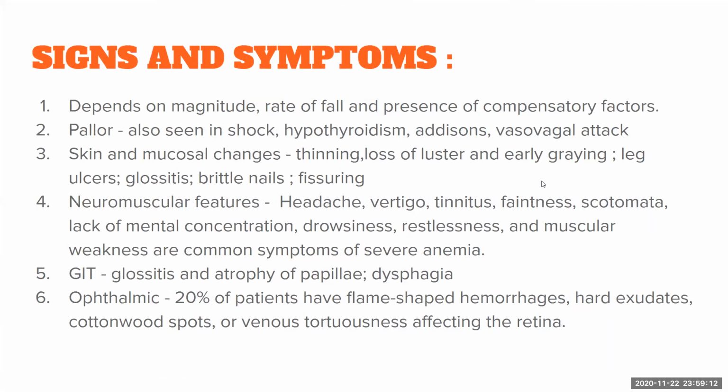Coming into the signs and symptoms, the signs and symptoms depend on magnitude, rate of fall, and the presence of compensatory factors. Compensatory factors in the sense the adaptation of the body to decrease in hemoglobin, like tachycardia, decrease in peripheral resistance, and so on. Pallor. Pallor is not equal to anemia as such, because pallor can be seen in other conditions such as shock, acute LV failure, hypothyroidism, Addison's, and vasovagal attack.